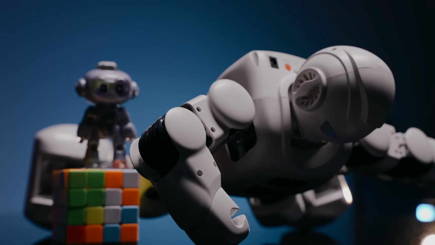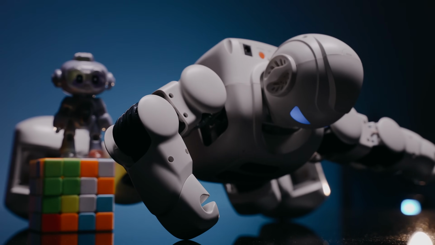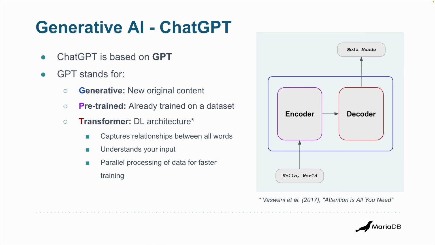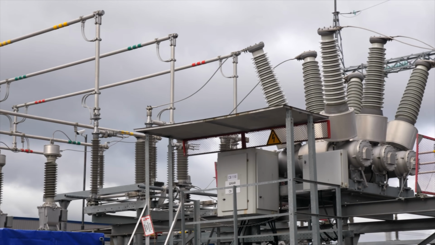Pre-trained because it's already trained on a data set, so it knows stuff already. And Transformer is a deep learning architecture. It's kind of a specialized neural network, first described in the groundbreaking paper Attention is All You Need. You don't need to know the details of this, even though I have a diagram on the right here of encoder-decoder. But you need to know maybe three things, just so that you know why it's called Transformer.